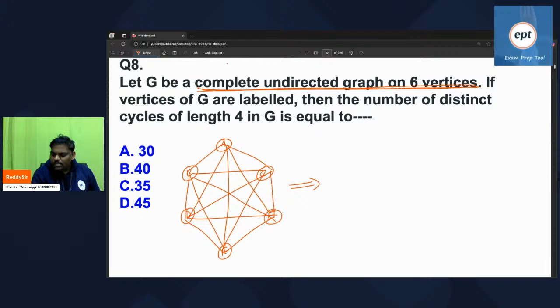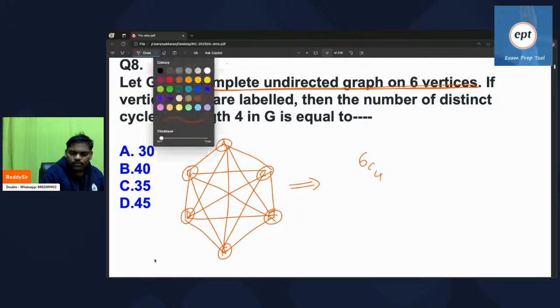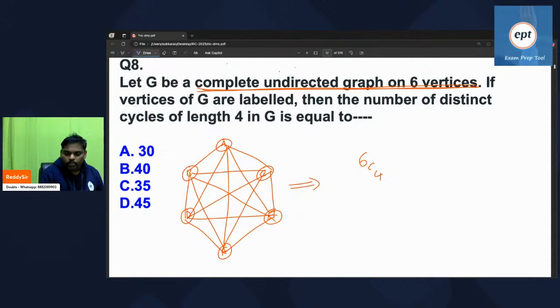Out of 6 vertices, first select 4 people. Let us assume that I selected these 4 people. If you select 4 people, length 4 cycles will come. Out of 6 people, select 4 people first, 6C4. These many ways you can select. How many cycles are possible? Let's check here.